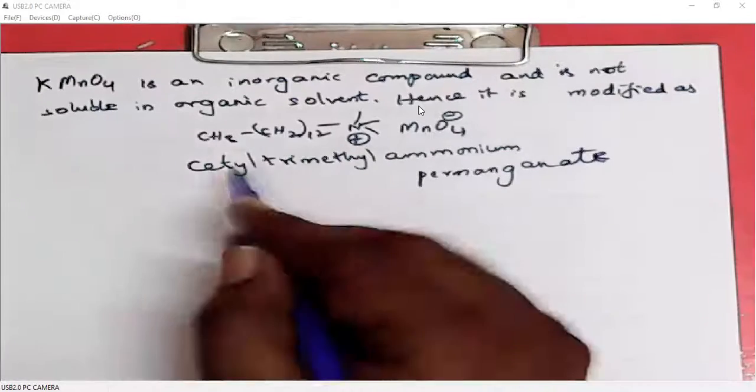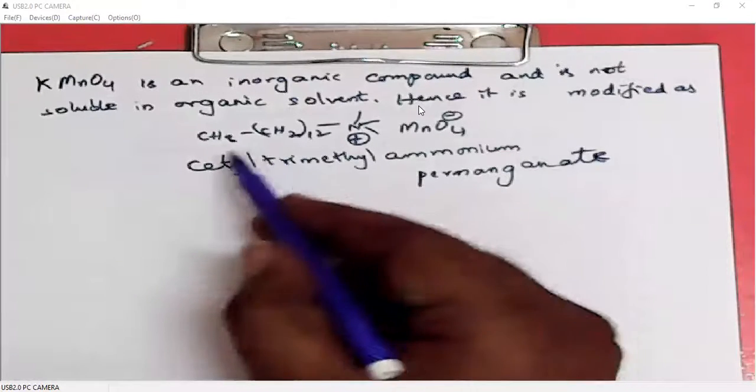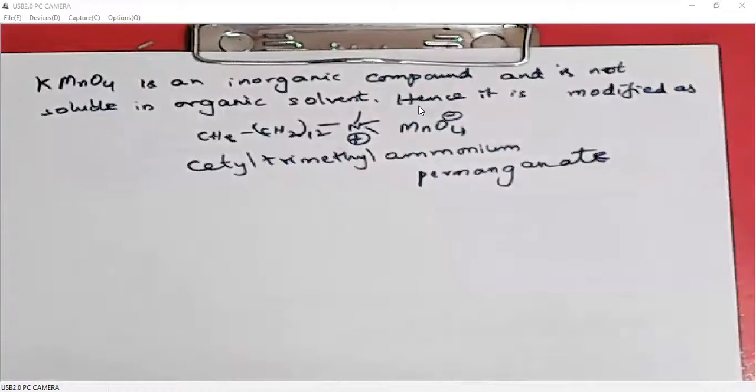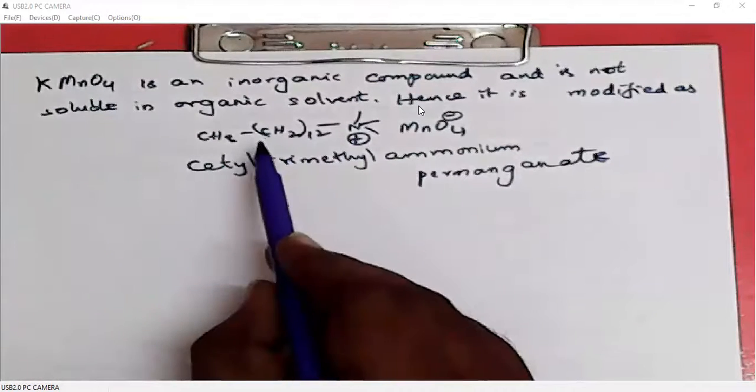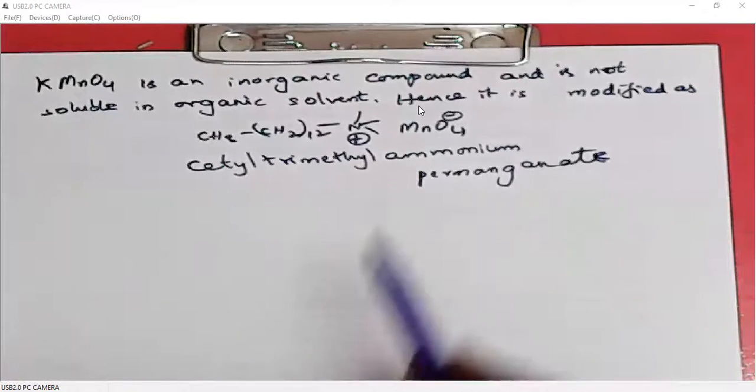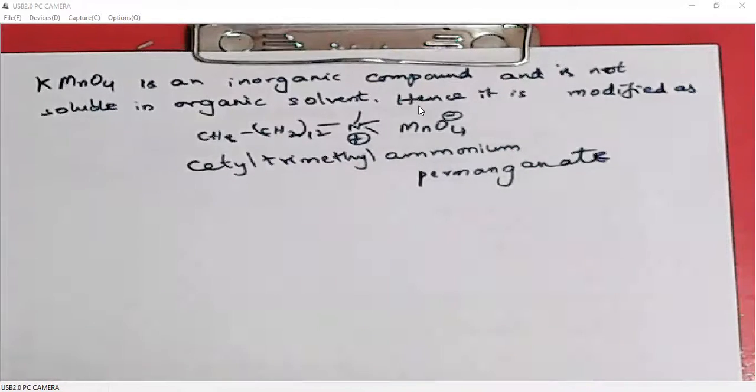Since it has a long carbon chain, now it is possible for this to dissolve in organic solvents. Because of this long chain, it can easily dissolve in organic solvents, so this permanganate can easily oxidize organic compounds.